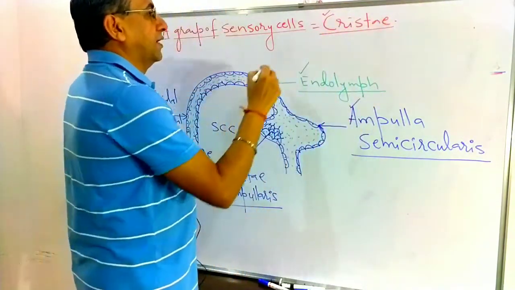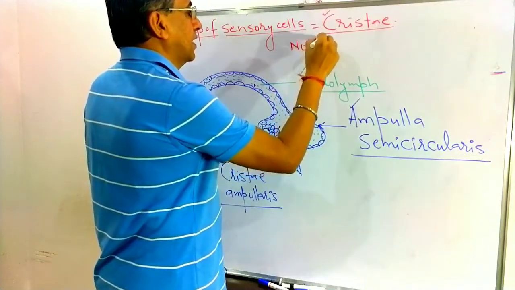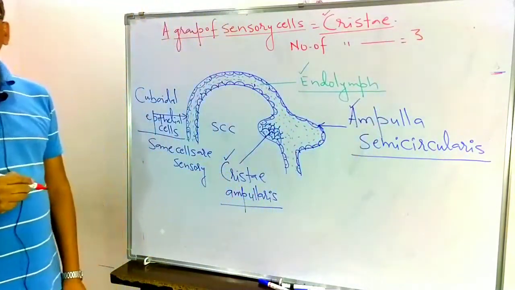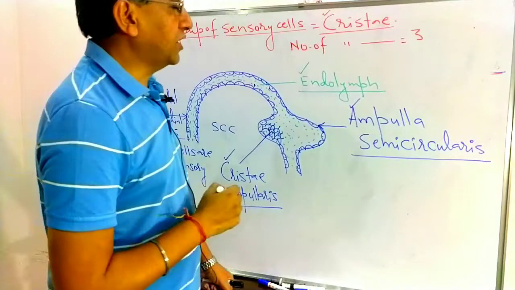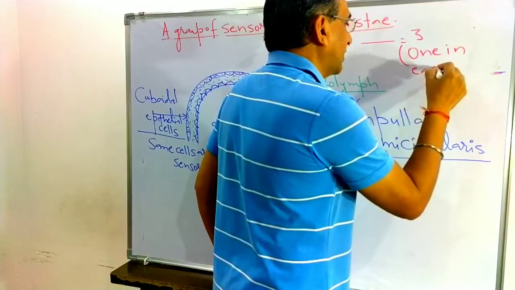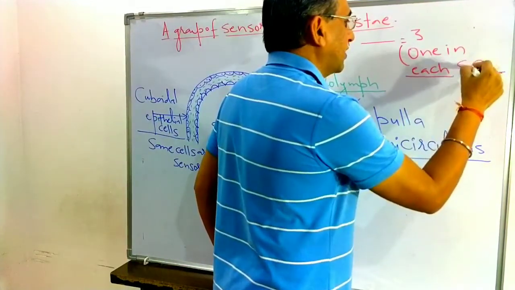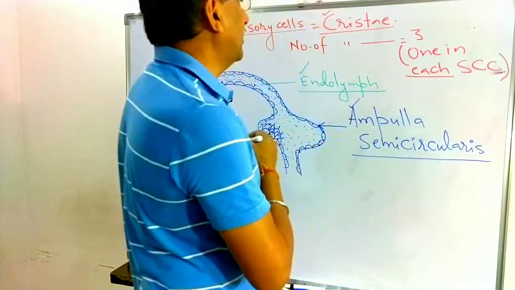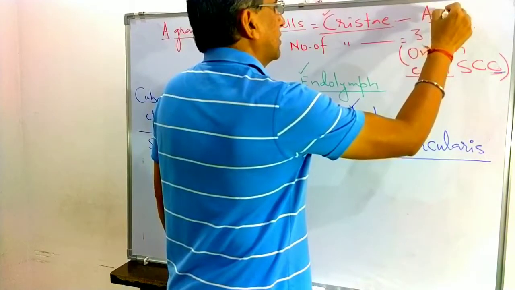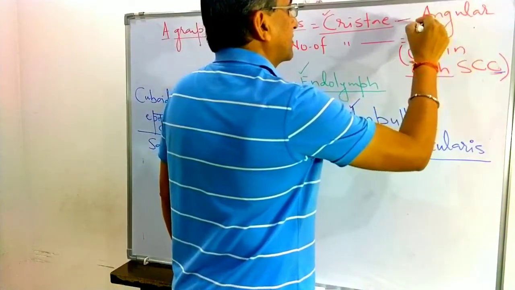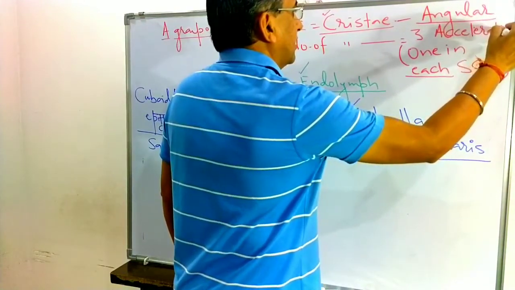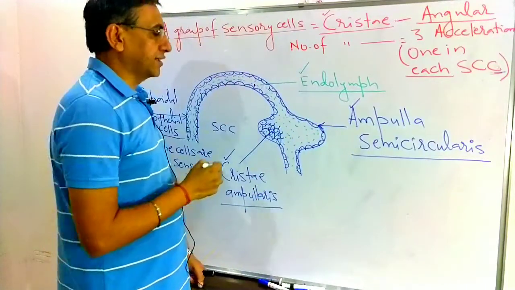See carefully. The number of cristae in the internal ear is 3, one in each semicircular canal. The cristae are related with angular acceleration. They provide a sense of angular acceleration.